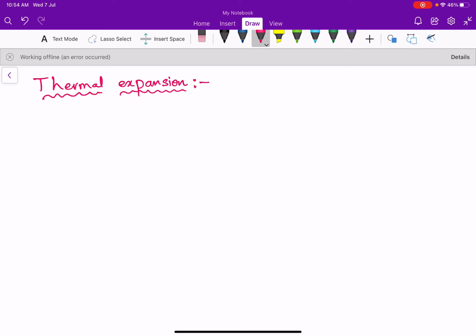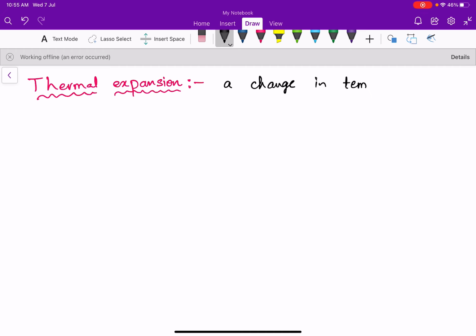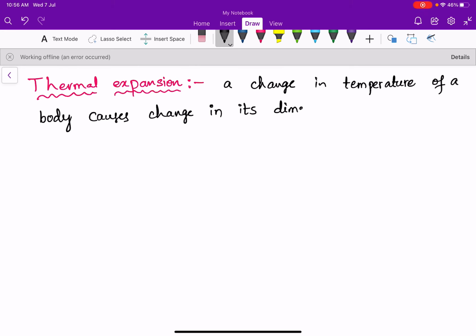So here, expansion is nothing but a change in the temperature of a body causes a change in its dimensions, and this is called thermal expansion.